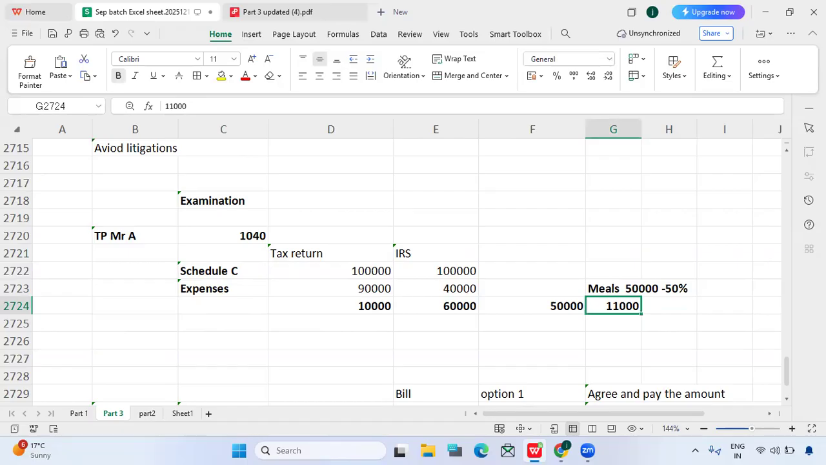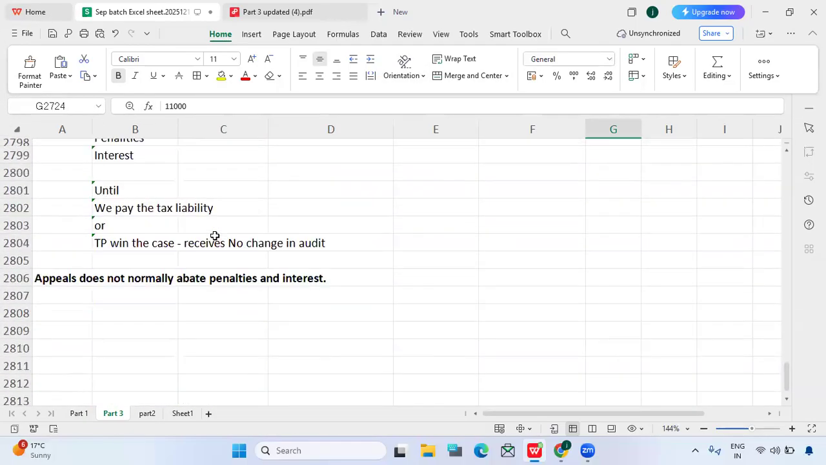And usually appeal is the best option, because in appeal, about 90% of the cases will settle in the appeal itself. Not in the courts, not in the tax court, and not in the federal claims or district court. 90% of the cases will settle in the appeal itself. Okay, we have seen examination and appeal. We'll start with one more topic.